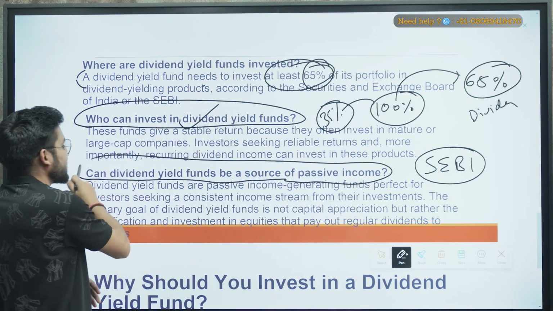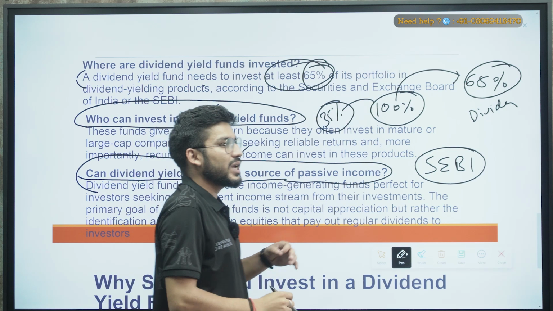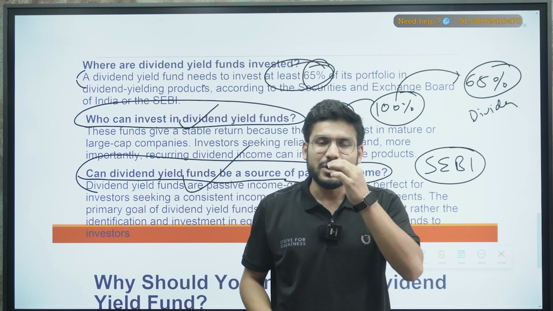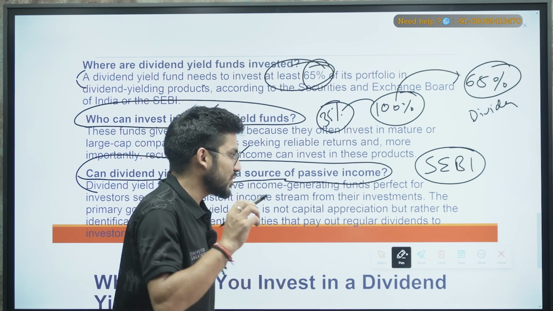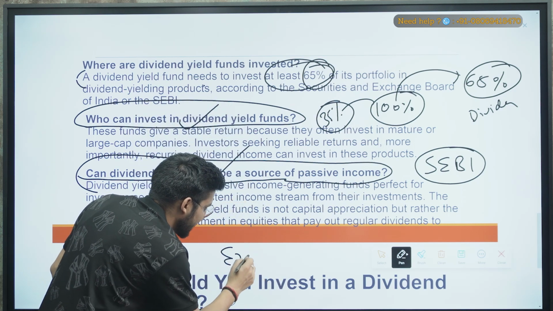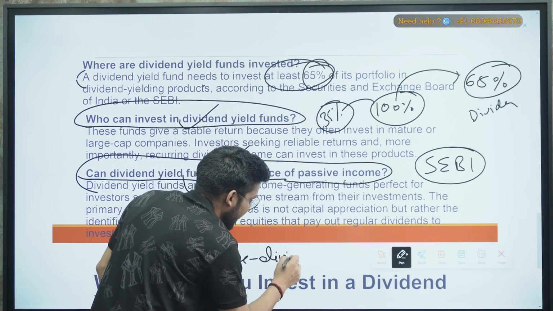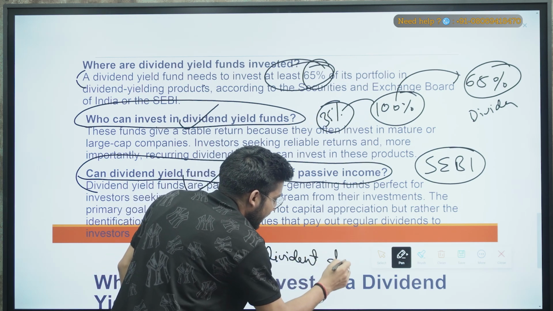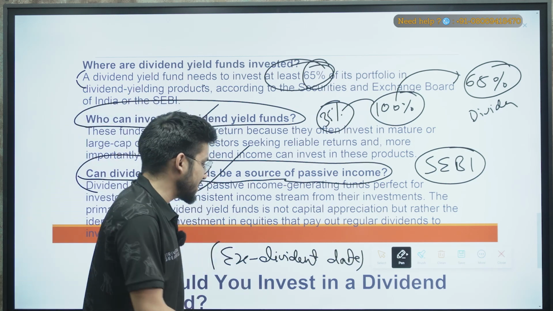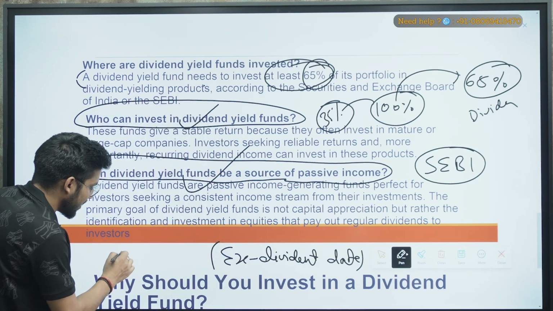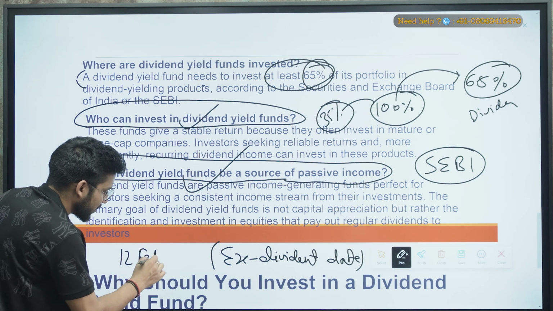I have already answered this question. Yes, it can be. There is one more thing. For example, you are going to invest in a dividend yield mutual fund, anything. There is a date that is called the ex dividend date. Now, for example, there is a company and the company chooses the ex dividend date as, for example, 12 Feb.